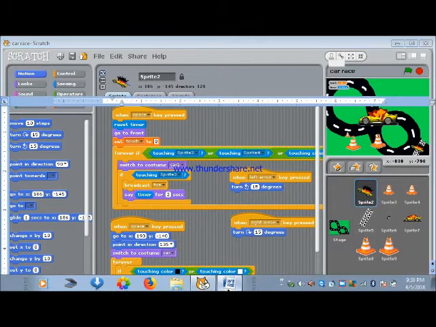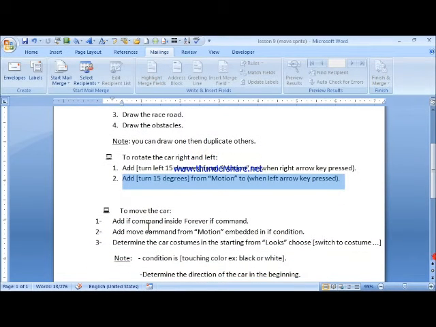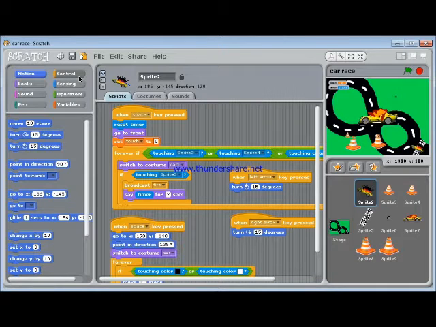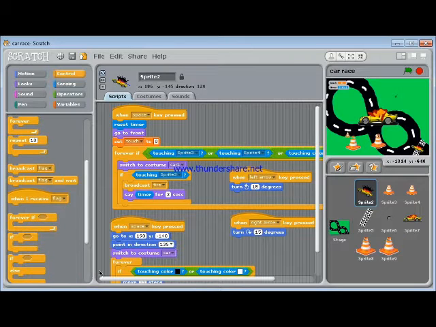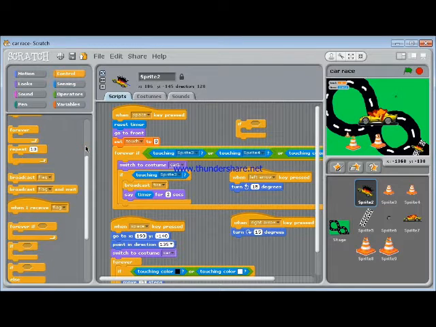To move the car, first add an if command inside a forever command. Here is an example. We choose from control the if condition and bring also forever, and then we combine them together like this.